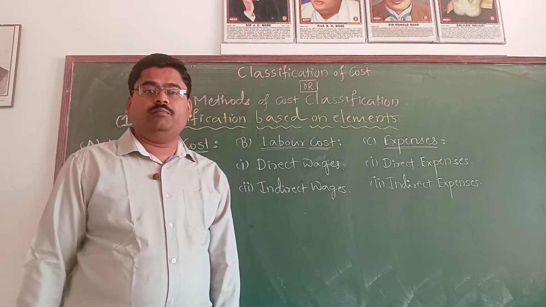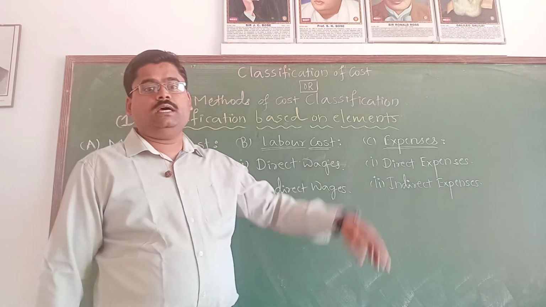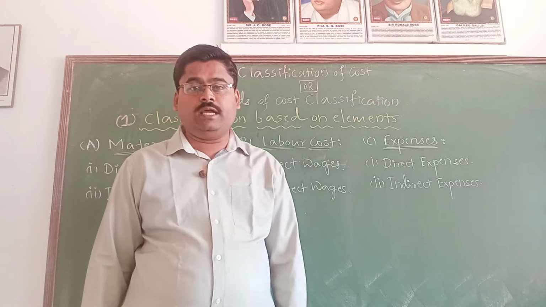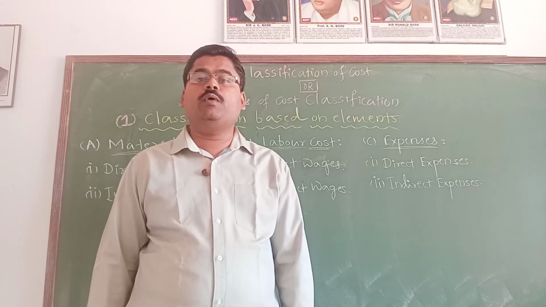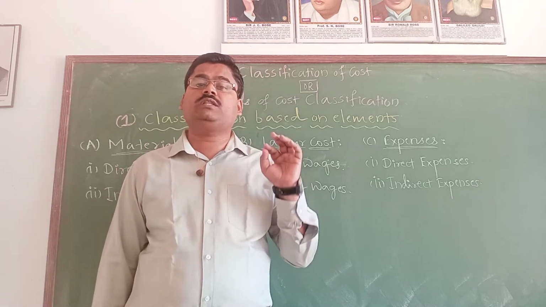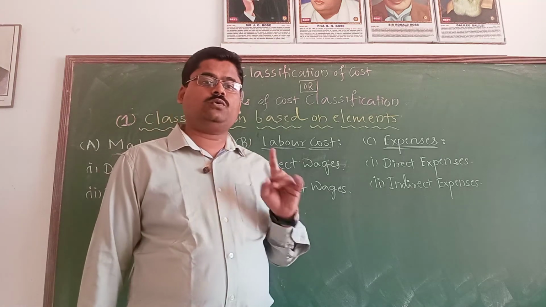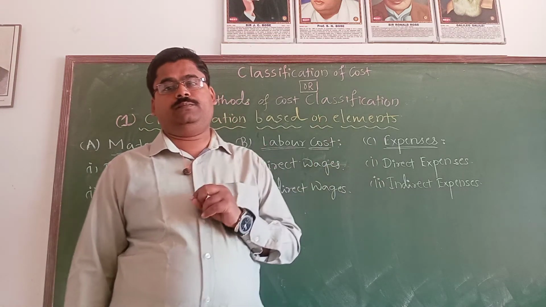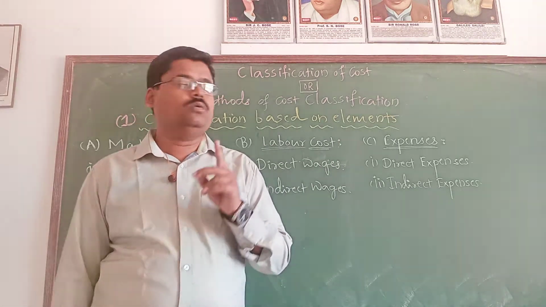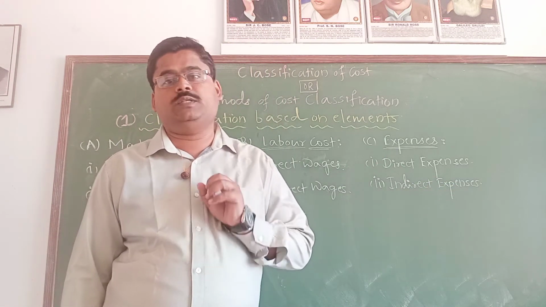That is the second major element of the cost. Going to the third element, that is the expenses. Expenses are also called overheads. Apart from the materials and the labor, whatever expenses are made by an organization are called expenses. In expenses there are two important types: direct expenses and indirect expenses.